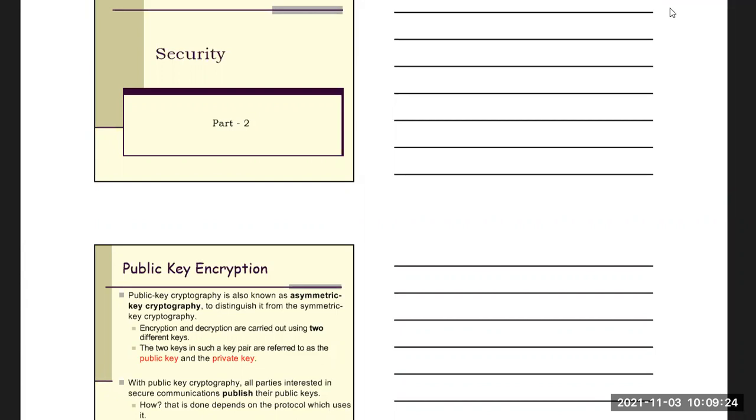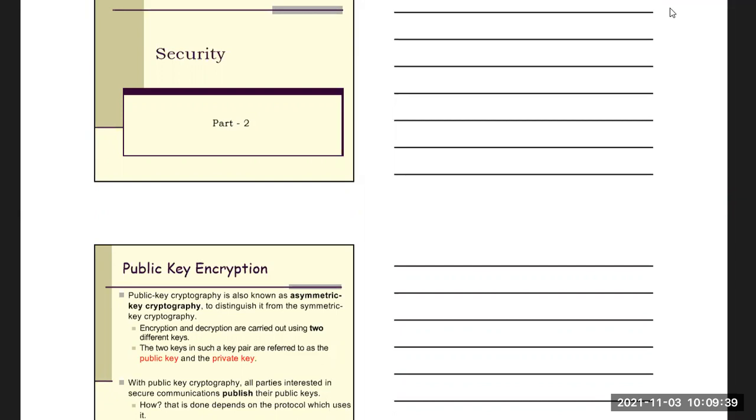With public key cryptography, all parties interested in secure communication publish their public keys. Let's say two persons are communicating.